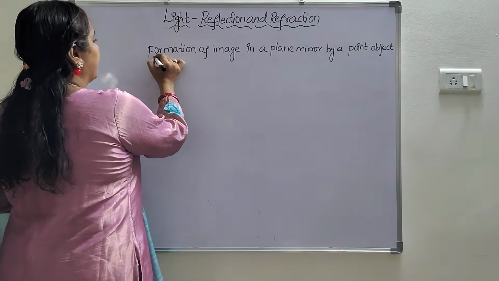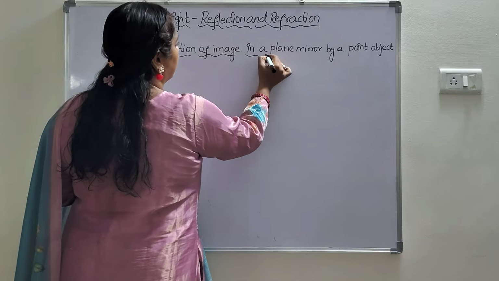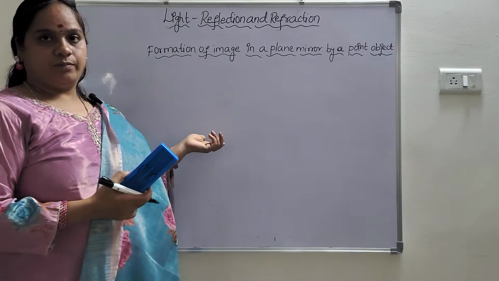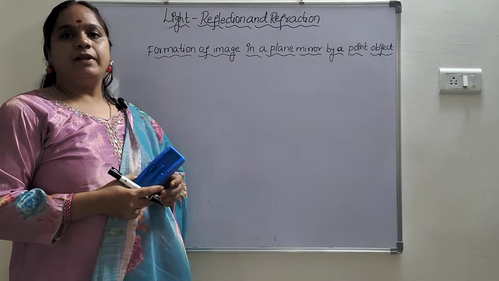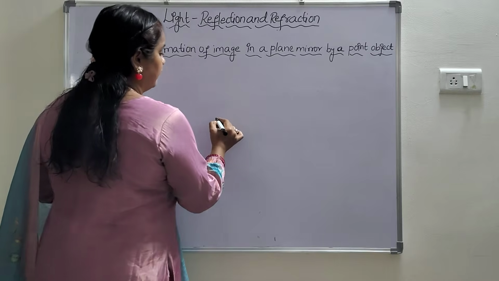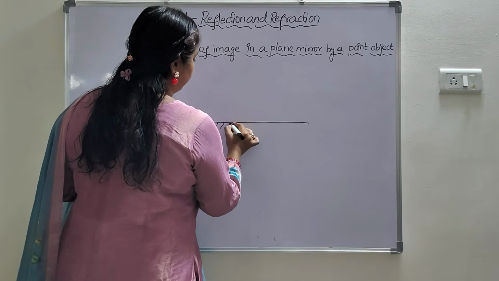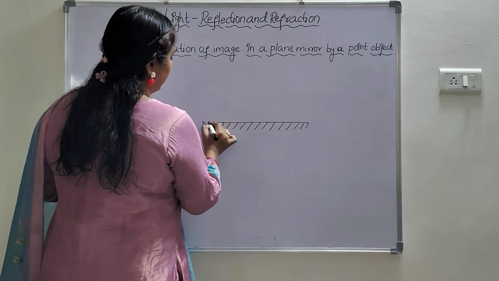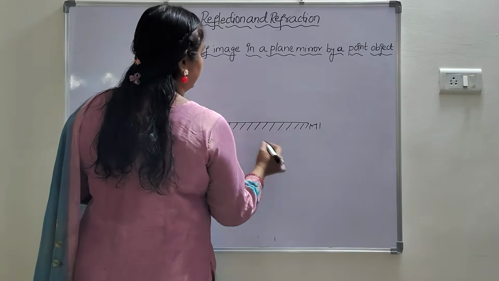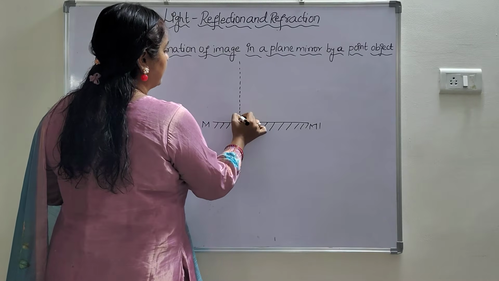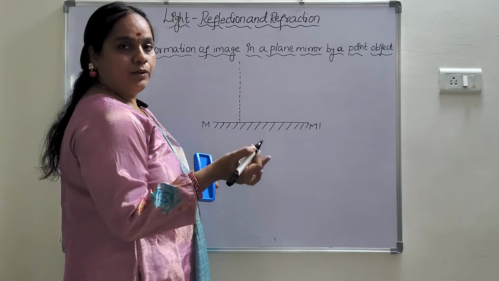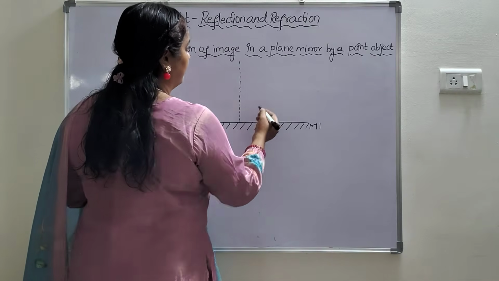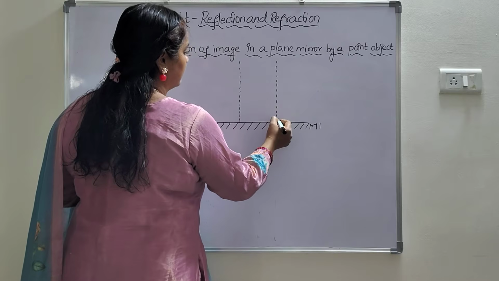Formation of image in a plane mirror by a point object. Using a point object, let us see how the image is going to form in a plane mirror. For that, we need to take one plane mirror, which you can consider as M and M dash. Whenever we draw the plane mirror, in order to show the reflection, we need to draw the normal first. So draw one normal and another normal also.